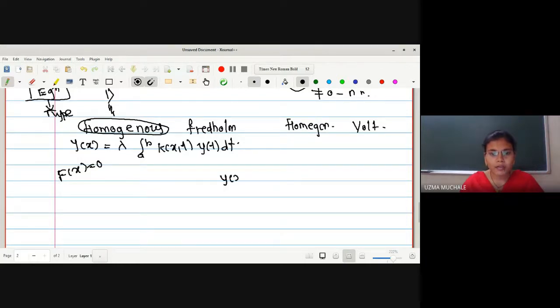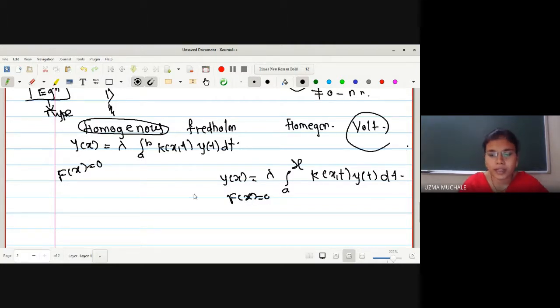So what will be the homogeneous Volterra integral equation? It will be y of x is equals to lambda integration a to x, upper limit variable, k of xt y of t dt. Right? So in this case also, if f of x is equals to 0, then we say that it is a homogeneous Volterra integral equation. For Volterra, the upper limit is variable, and for Fredholm, the upper limit is constant. And in case of homogeneous, f of x is 0.